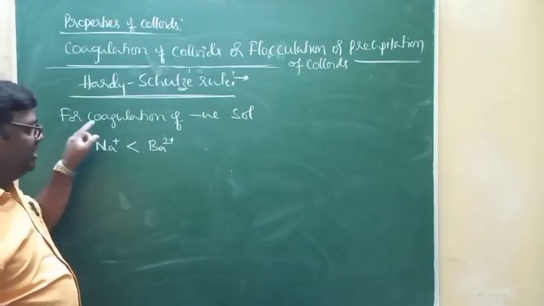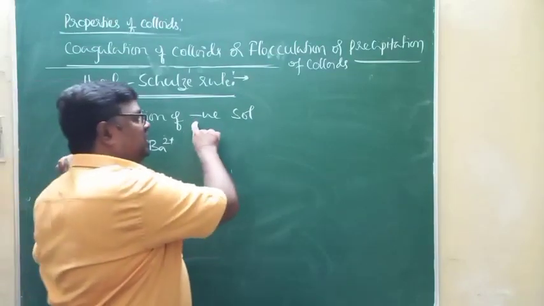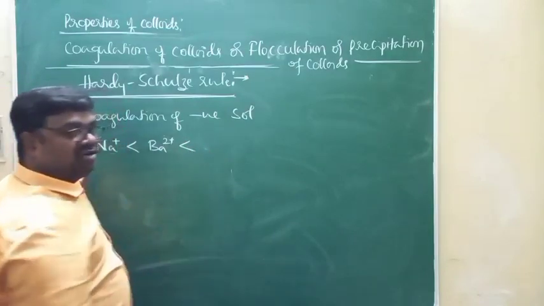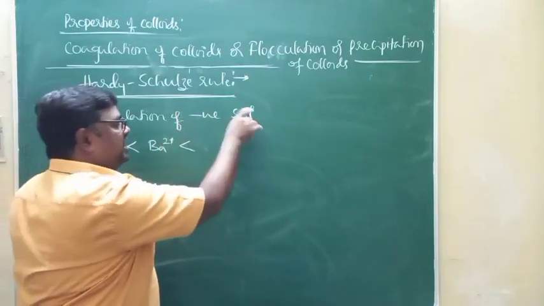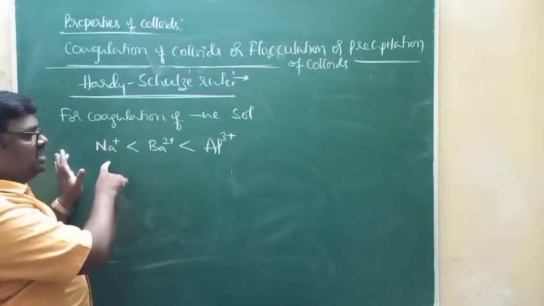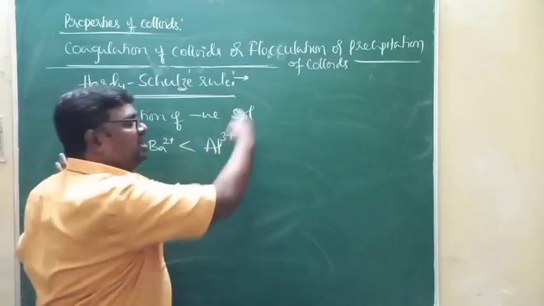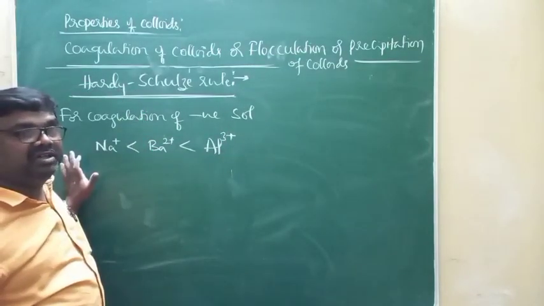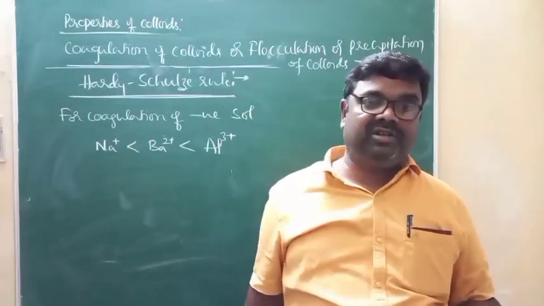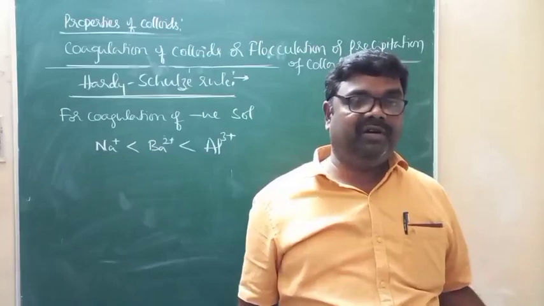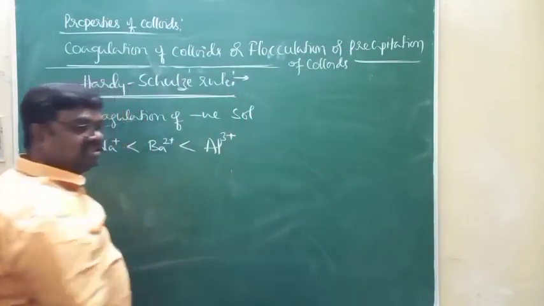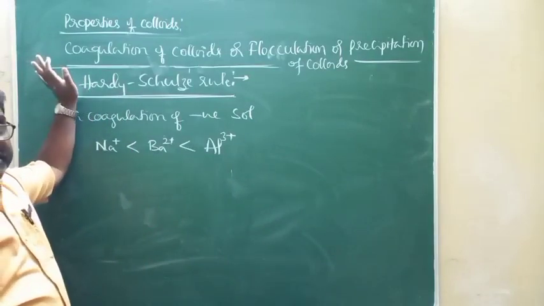The ability of Na+ ion to bring about coagulation of negative sol is less than that of Ba2+ ion. The ability of Ba2+ ion to bring about coagulation of negative sol is less than that of Al3+. That is, as the charge possessed by the coagulating ion increases, the ability to coagulate a particular colloidal solution increases, and that ability is called coagulating power. Therefore, as the charge possessed by the coagulating ion increases, coagulating power increases.